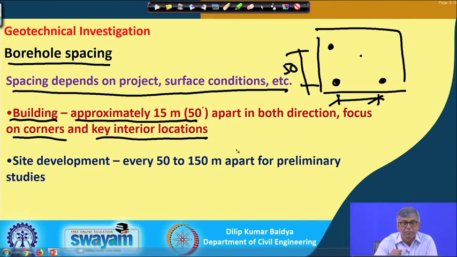So, for a normal building, generally it is given as 15 meter intervals in both directions. At the same time, corner locations are to be seen, or if there is a building plan, you know where the heaviest load is likely to come. Those critical areas are to be selected as additional borehole locations.